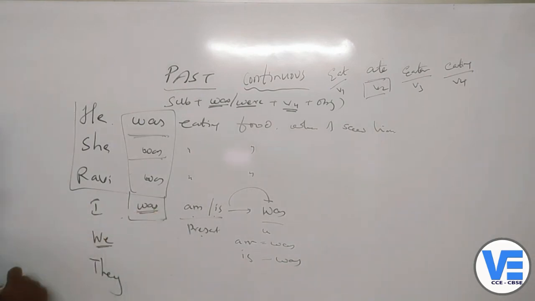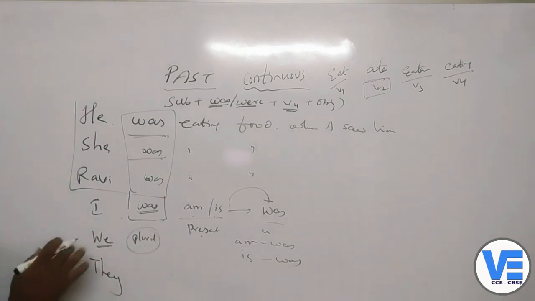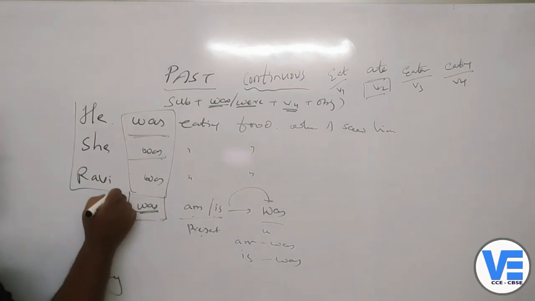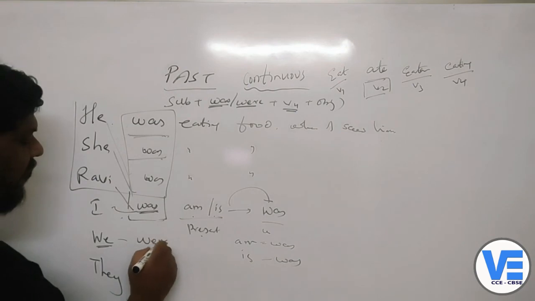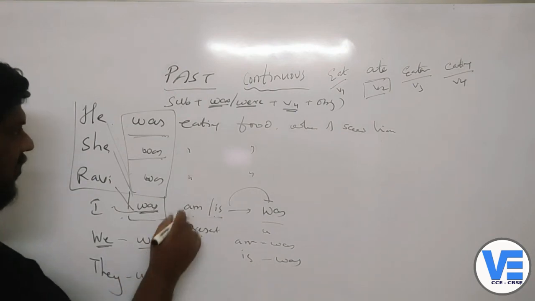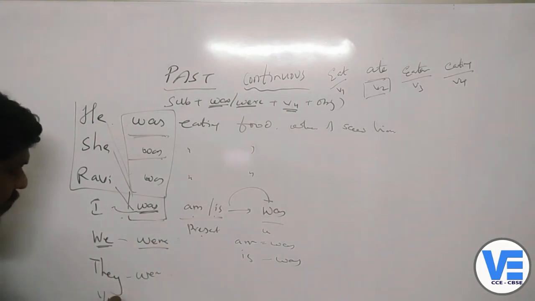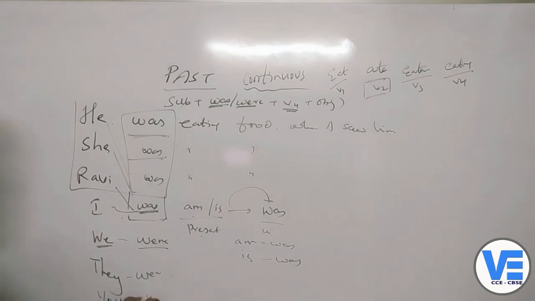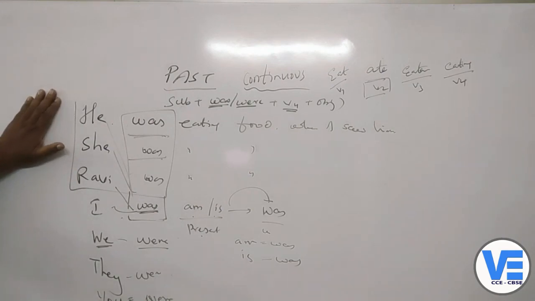Now when you come to we, it is a plural word, right? That means it's more than one. So you cannot use was, because I is used with a single person. But when you use we or they, we use the word were. They were eating food. We were eating food. Even when you use the subject you, use were. You were eating food when I saw you. These are the different ways you can write the past continuous tense.